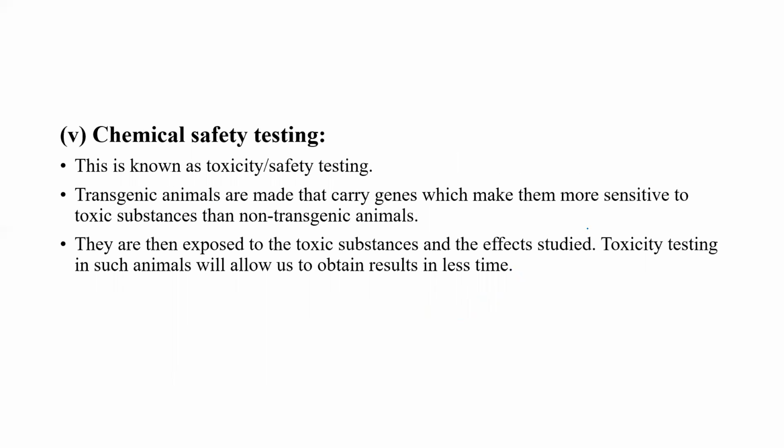Now we have chemical safety testing. Transgenic animals can be used for chemical safety testing. These chemicals can be drugs, vaccines, or cosmetics. It can be anything.